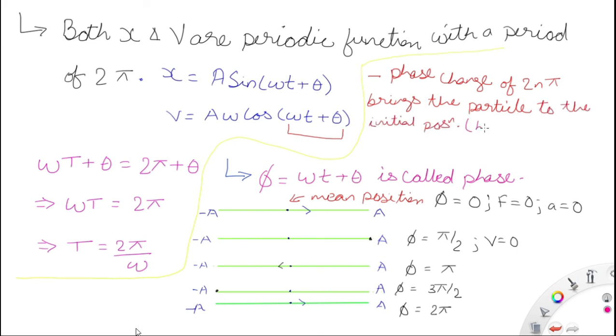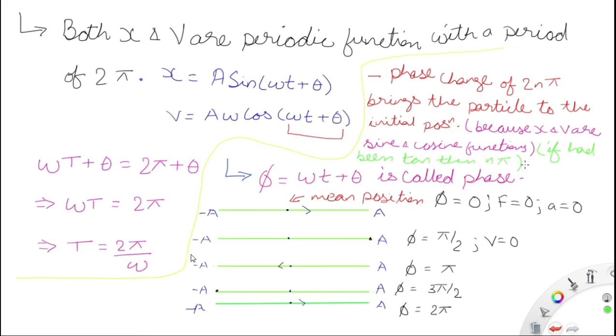Because x and v are sine and cosine functions, displacement and velocity get repeated after an interval of 2 pi. That's why a phase change of 2 n pi brings the particle to its initial position. If it had been a tan function instead of sine and cosine, then the time period would have been decided by n pi.